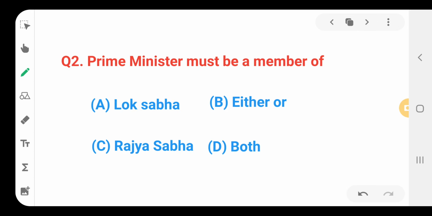Question number 2. Prime Minister must be a member of. We know that Prime Minister must be a member of either Lok Sabha or Rajya Sabha. But if a person chosen as the Prime Minister of India is neither a member of Lok Sabha nor Rajya Sabha, he must become a member within 6 months commencing his office. So the answer is option B.